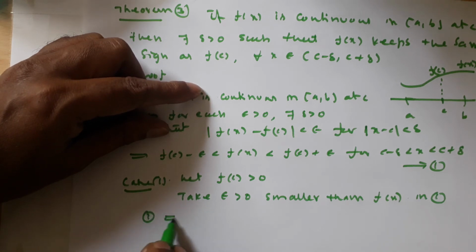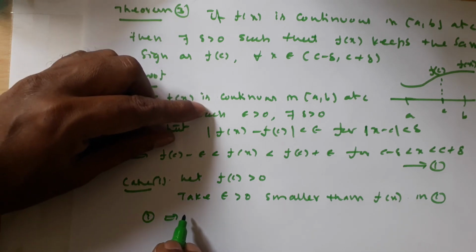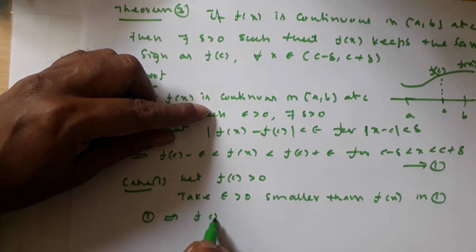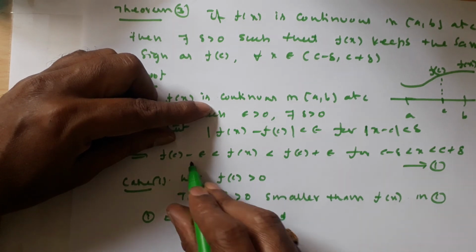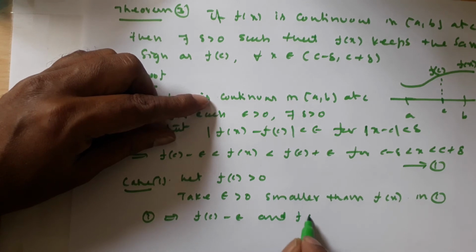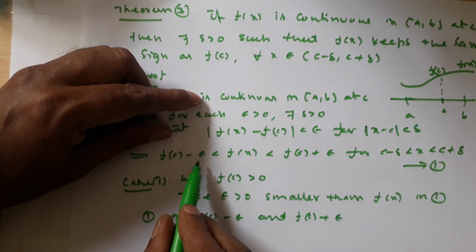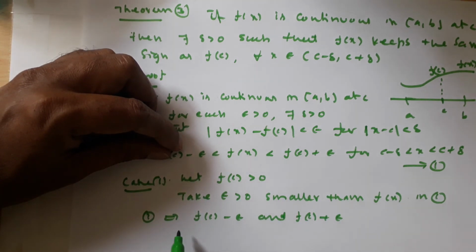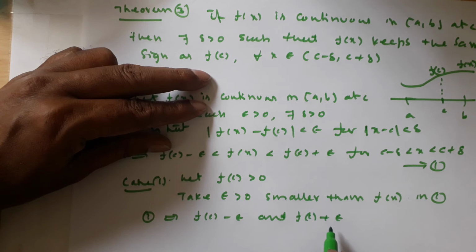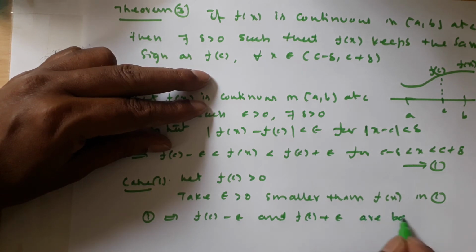So then 1 implies f of c minus epsilon and f of c plus epsilon, because epsilon means a smaller value, automatically this is positive, this also is positive. That implies f of c minus epsilon and f of c plus epsilon are both positive quantities.